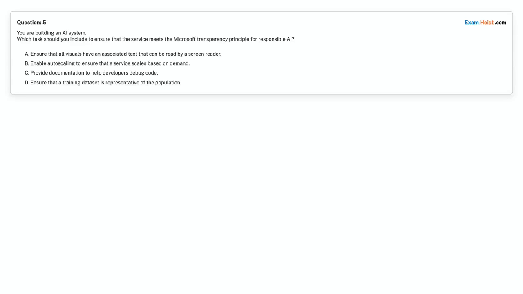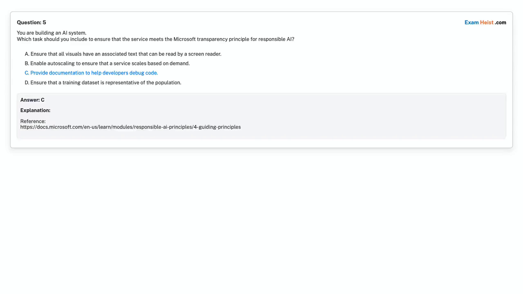Option C, provide documentation to help developers debug code. Option D, ensure that a training dataset is representative of the population. Choose the correct answer. Correct answer is option C, provide documentation to help developers debug code.